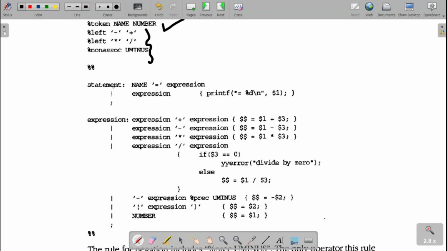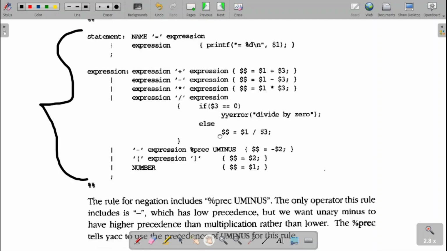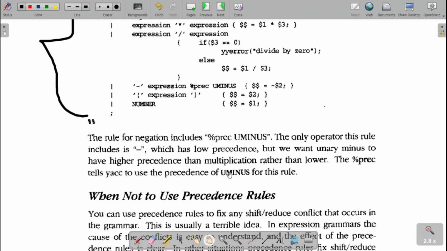So now the original, the same grammar is written. But now the grammar is an unambiguous grammar because we have defined the precedence and the associativity rule. So with that one we are able to remove the ambiguity from the grammars. Next, when not to use the precedence grammars?